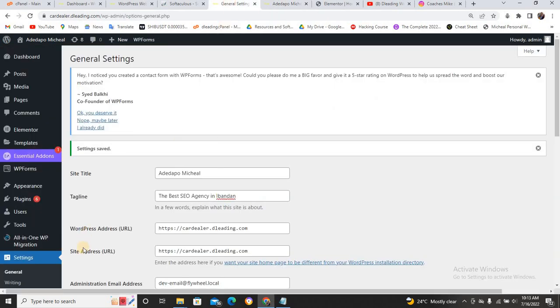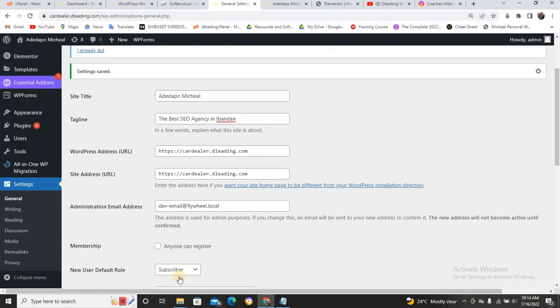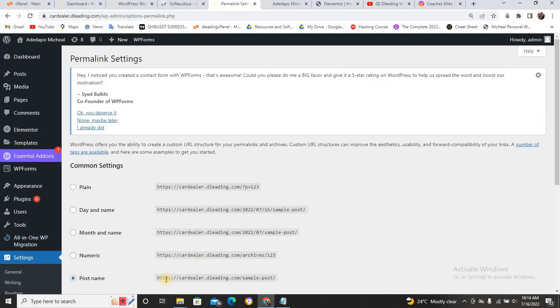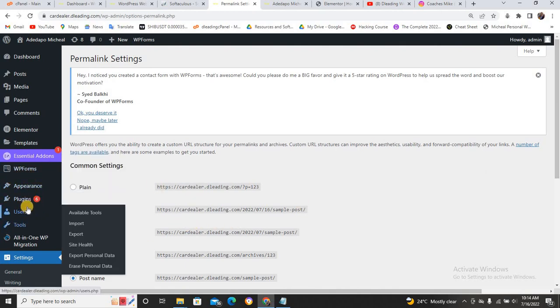Let me also walk you through another thing that you need to know that is very, very important. Come to your permalink. When you come to your permalink, this is where you need to do something. Okay, thank God, it's already set to post name. Fine. Now let's assume you are forgetting your password. The password you can use to log into this site is password, and the username is admin.